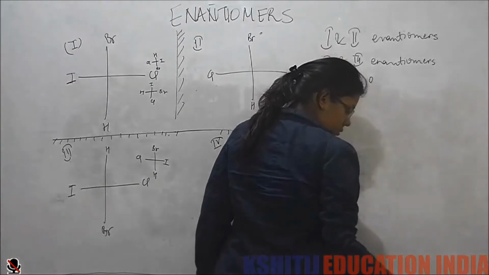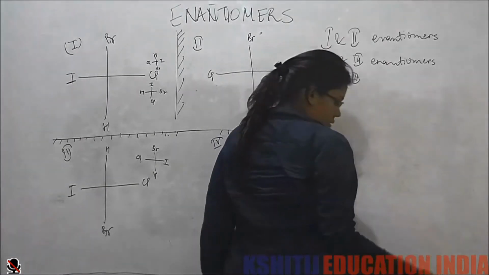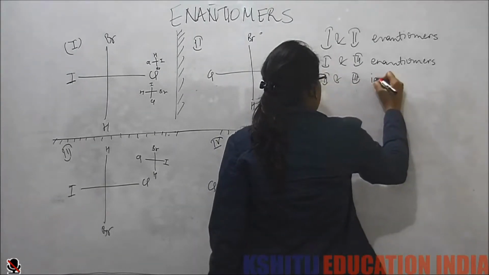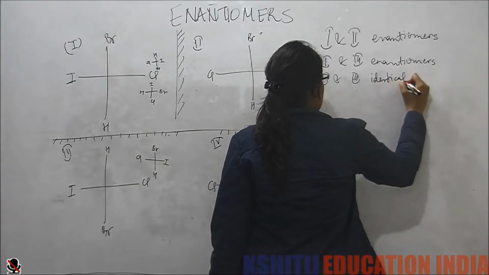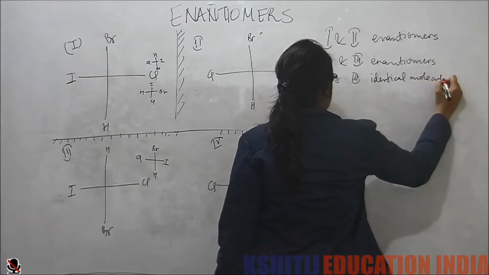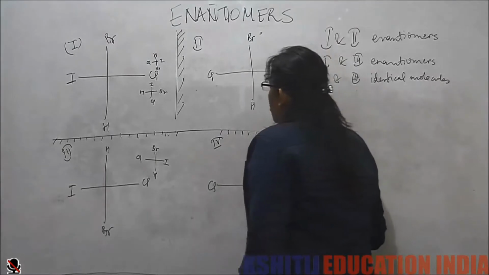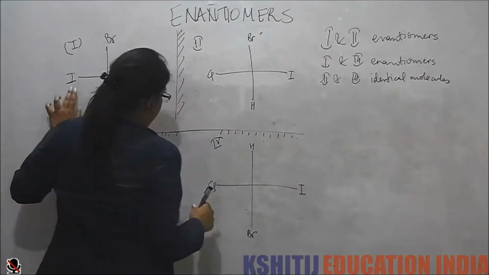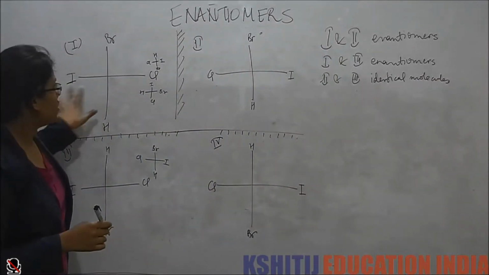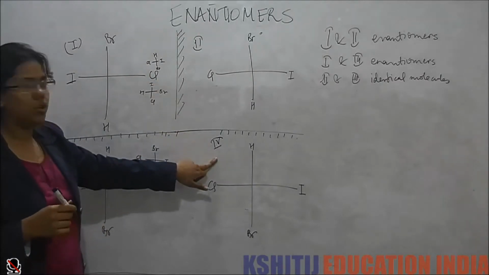Second and third, they are identical. And now I saw that when I rotated first molecule, I get the fourth molecule.